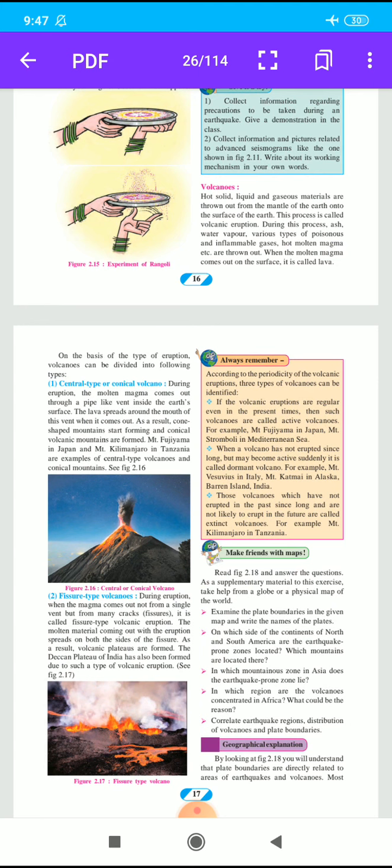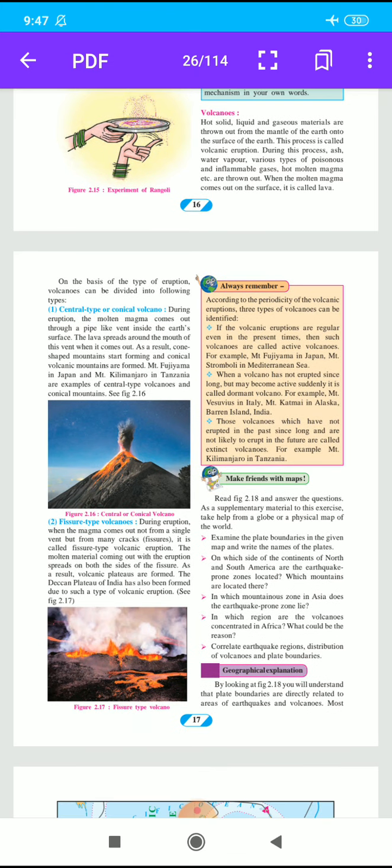The lava spreads around the mouth of this vent, and conical volcanic mountains are formed. This is called a central type or conical volcano. Mount Fujiyama in Japan and Mount Kilimanjaro in Tanzania are examples of central type volcanoes and conical mountains.